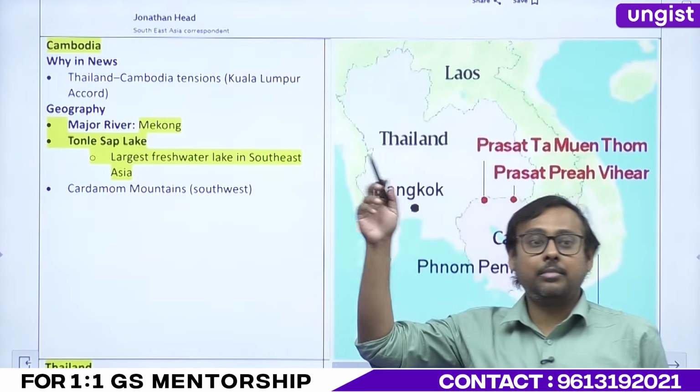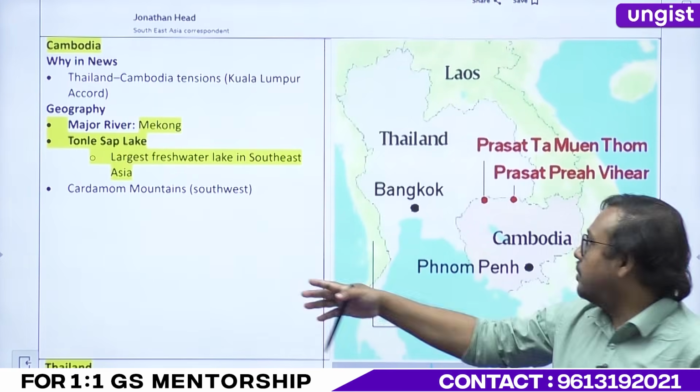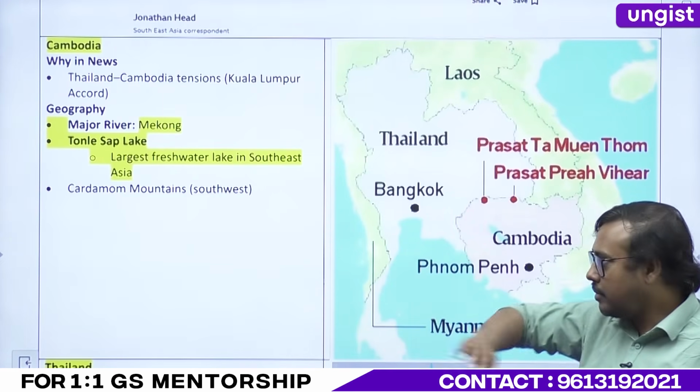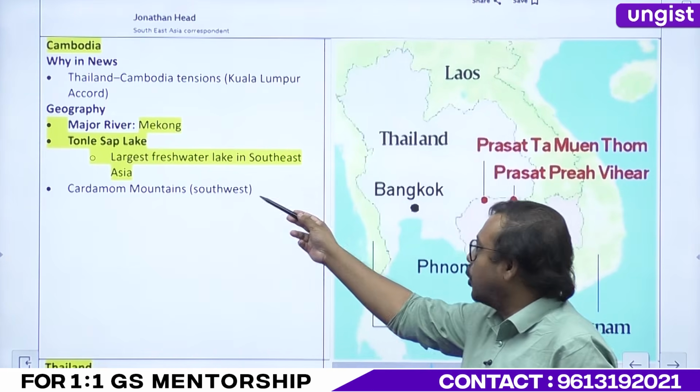What did we learn the other day? Which are the two countries through which it passes? Indonesia and Maldives. Cambodia is higher up, okay? Right? It does not pass through it. So we will remember Tonle Sap.